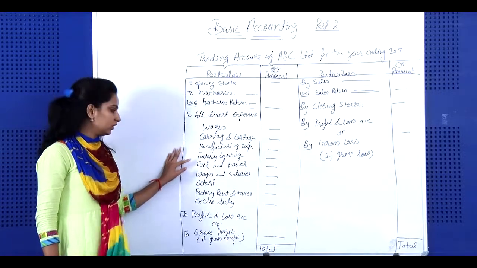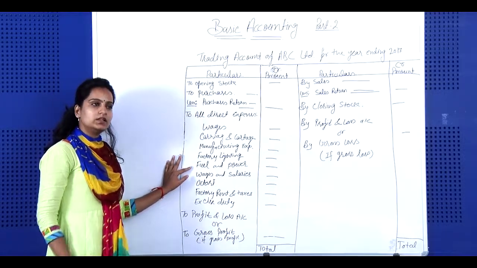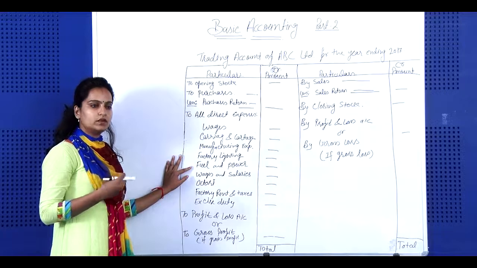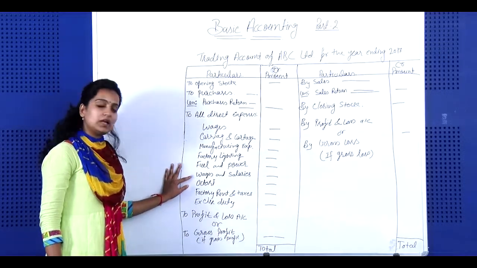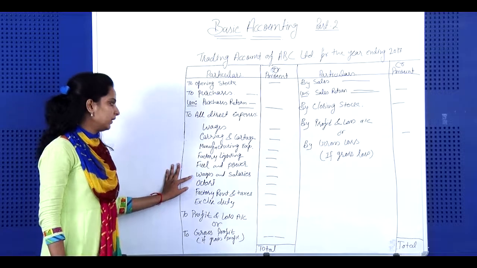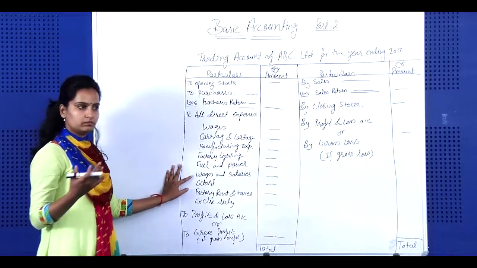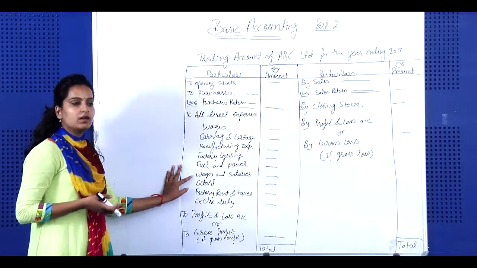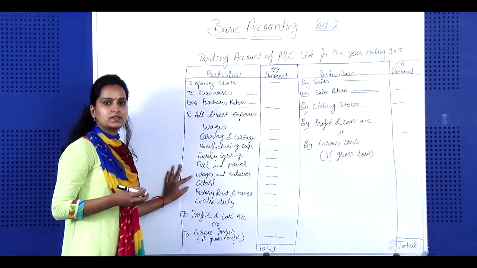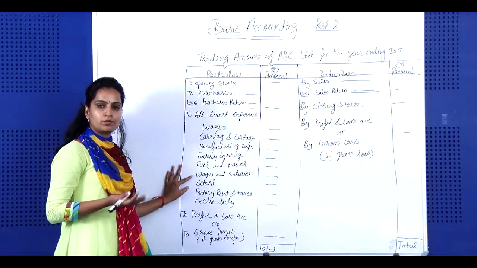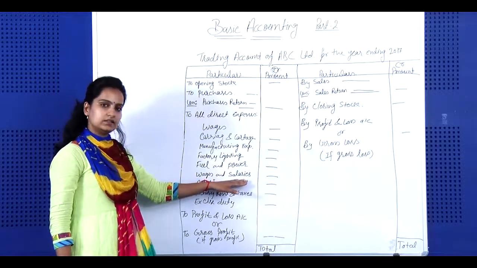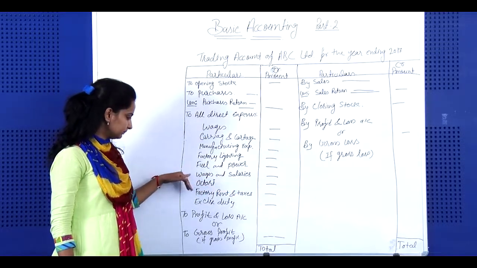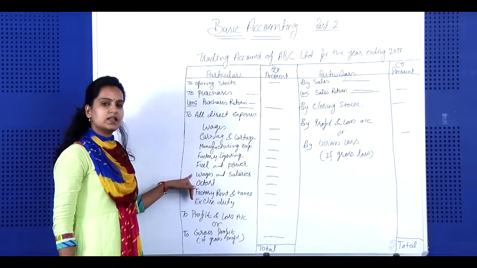Profitable for the factory. Fuel and power: the additional fuel and power we consume in the factory, that amount will come here. Wages and salary: the same, we are paying wages to the labor, but there are some more persons like the supervisor of the factory and the manager of the production department, so we will pay them salaries. So the term we are using here is wages and salary.